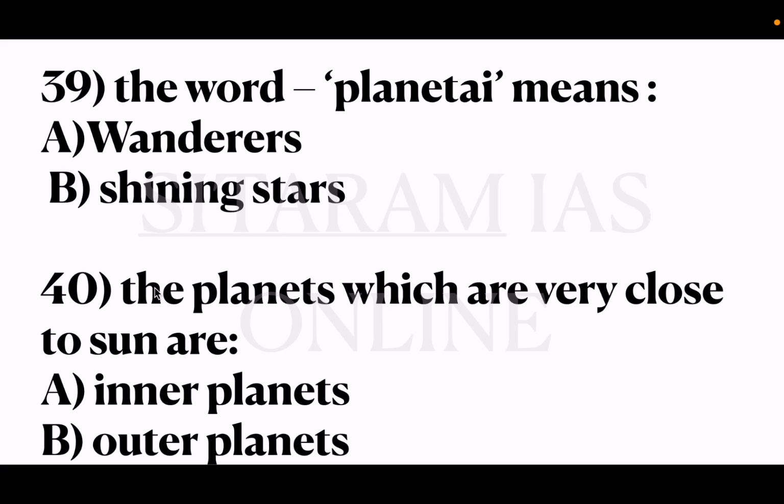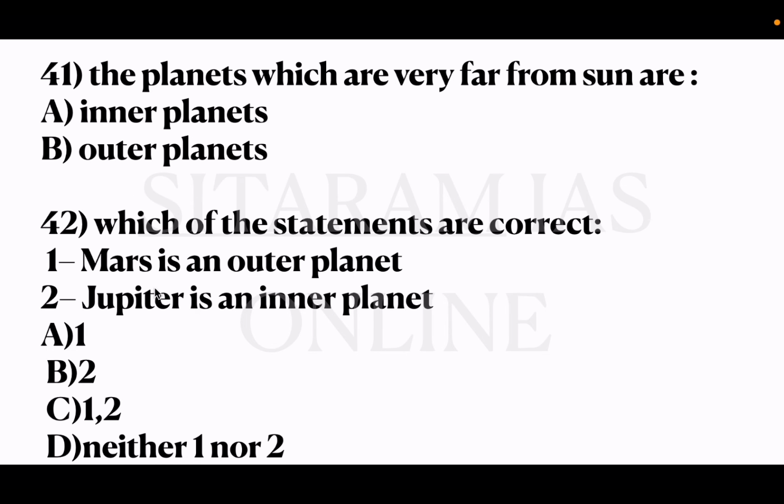So 40th question, the planets which are very close to the sun are option A inner planets, B outer planets. The correct answer is option A inner planets. 41st question, the planets which are very far from the sun are option A inner planets, B outer planets. So which are very far, then it is called outer planets, and which are very near to the sun are called inner planets.